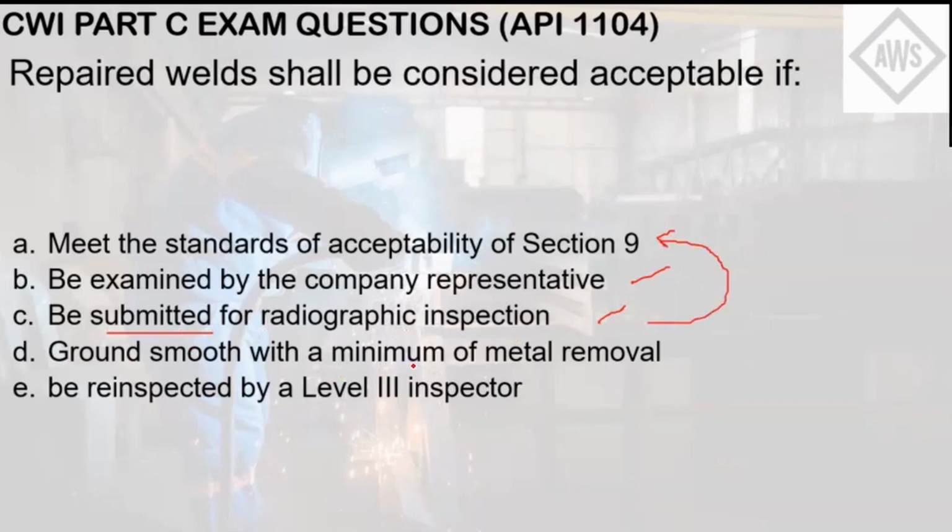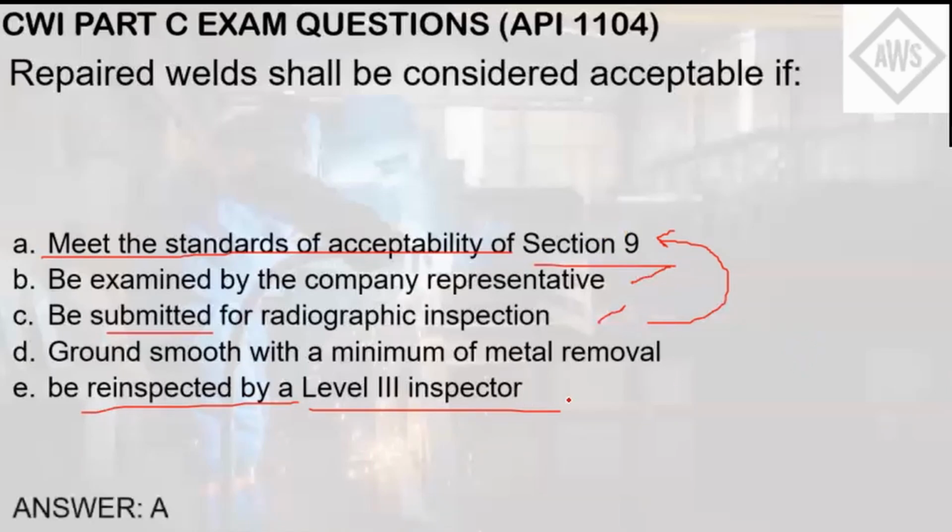Ground smooth with a minimum of metal removal. Some weld repairs do not automatically mean that you have to remove the metal. It's a case-to-case basis. And letter E does not equate to being acceptable, because a level 3 inspector might deem that the repair weld has also failed. Actually, by looking into the choices, the most logical answer here is that it must meet the standard of acceptability, which is section 9 of API 1104.